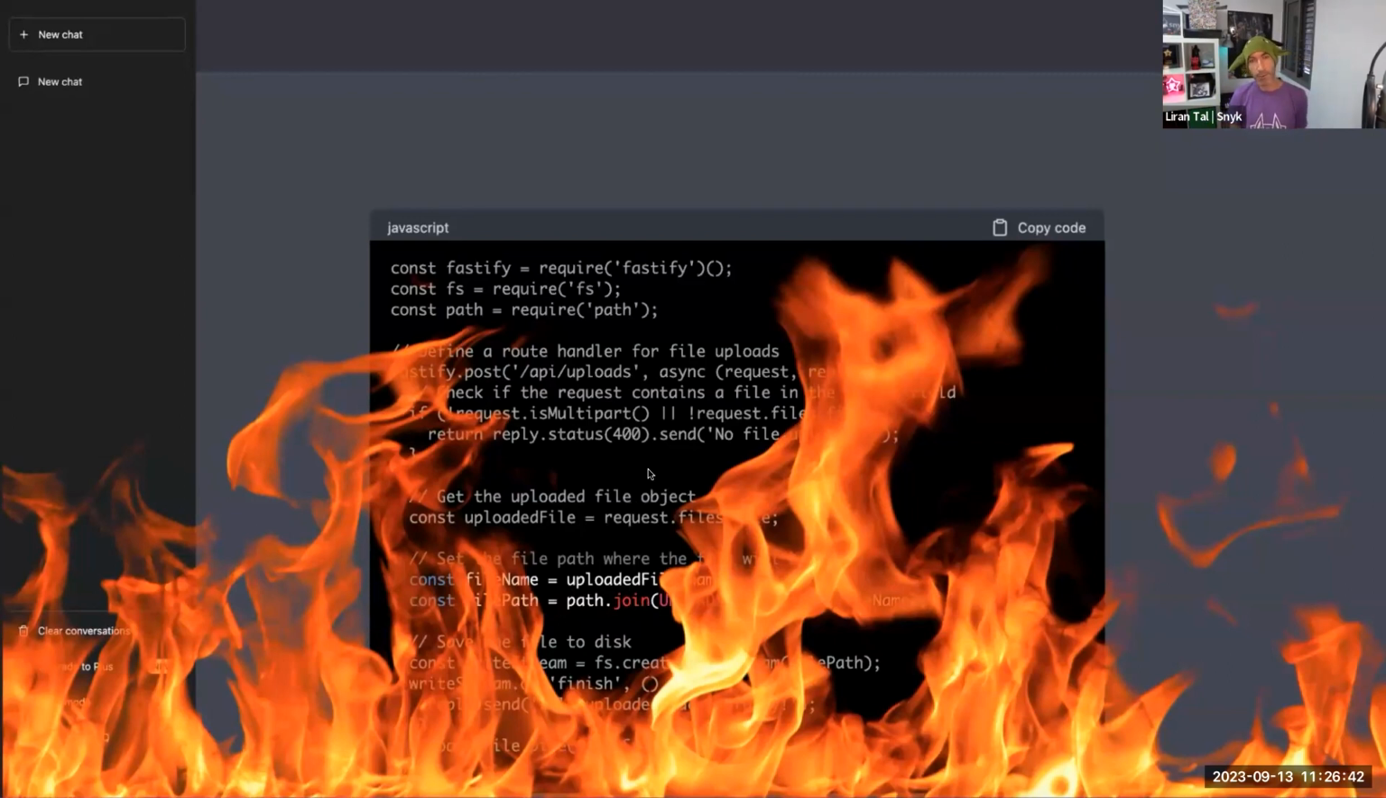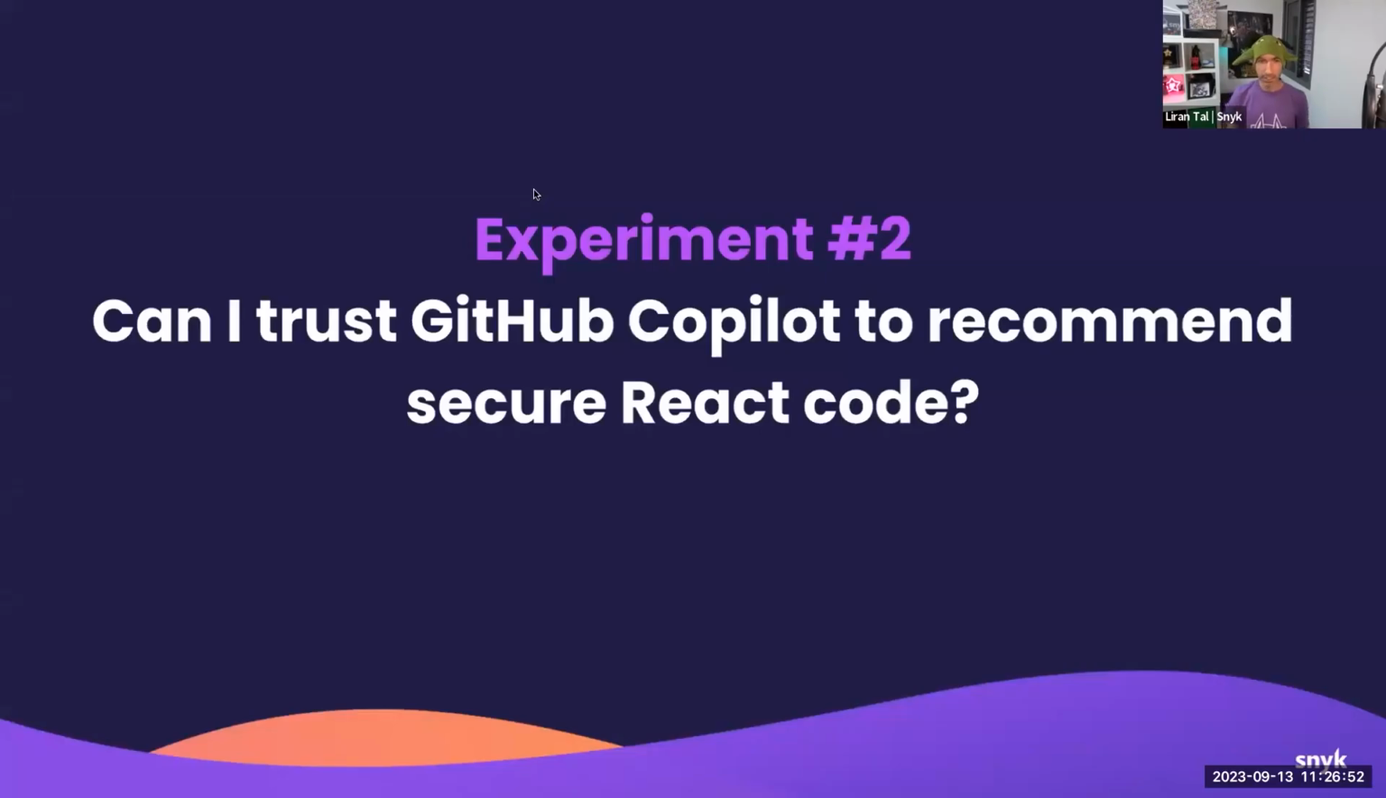And we understand now that blindly pasting or using ChatGPT suggested code is something to be very concerned about. So let's move on to another demonstration. And I'm going to stay on the Liran, yeah.